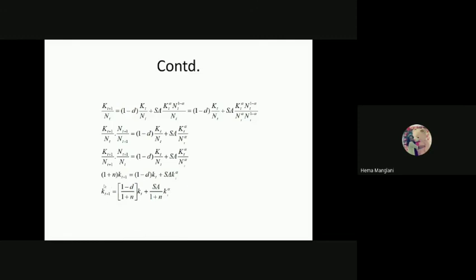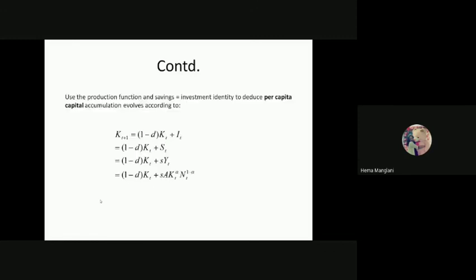This gives you small k_{t+1}, it means per capita capital. This is the accumulation of capital, because the plus 1 we are indicating is an increment in capital per capita. This gives you (1 minus d) divided by (1 plus n), the fraction of this k_t, plus SA divided by (1 plus n), which is a fraction of this k alpha. So this 1 plus n would divide the whole expression. So this expression is actually giving us capital accumulation over here.